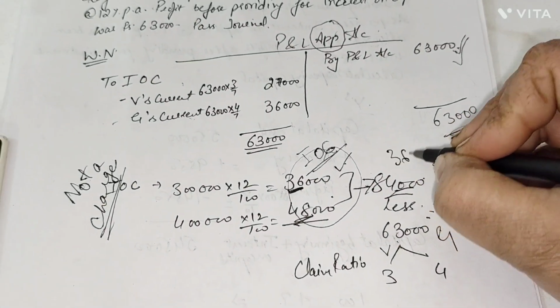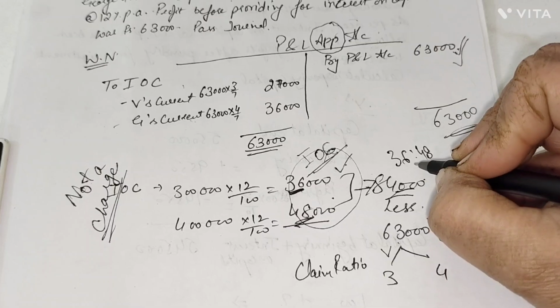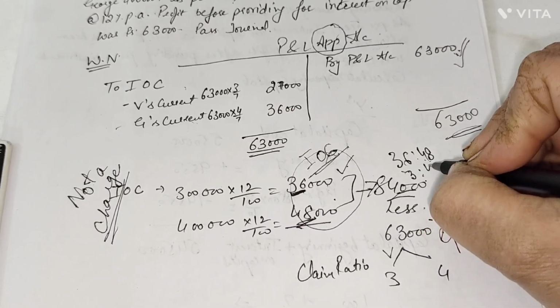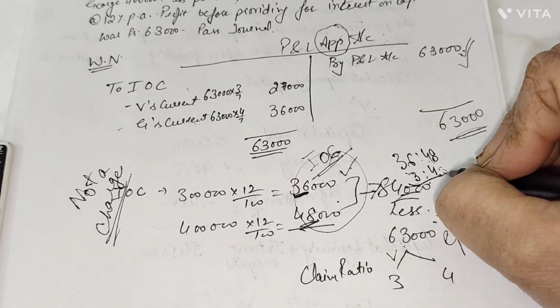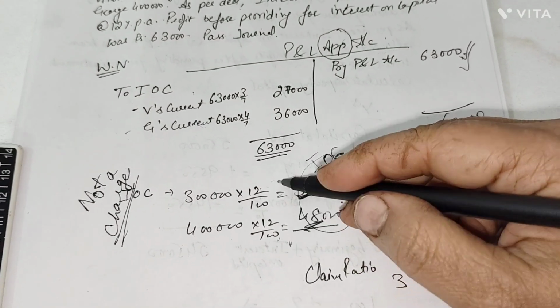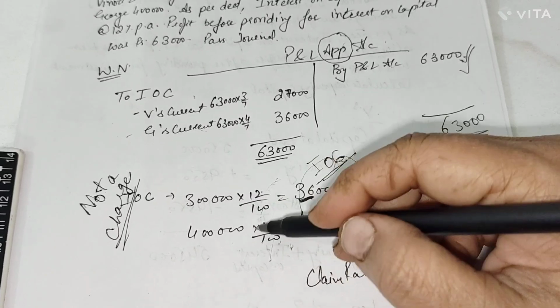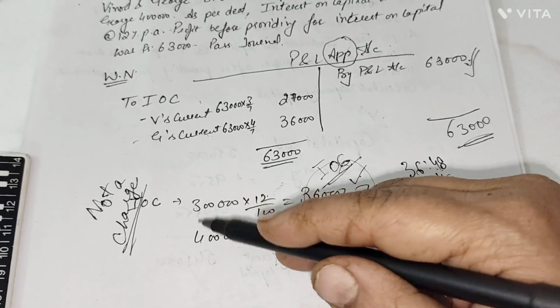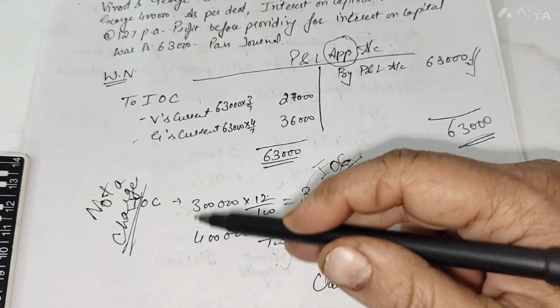What is the ratio of 36 is to 48? Both are divisible by 12, so we got a ratio 3 is to 4. In another way, this 12% was common to both of them, so if we cut this and cut the zeros also, what is the ratio of their claim? 3 is to 4. That is also clear from here.